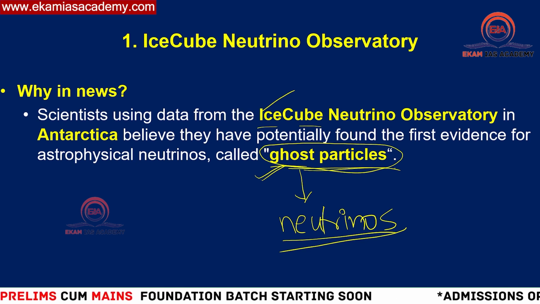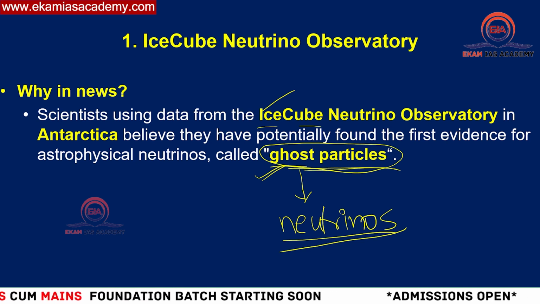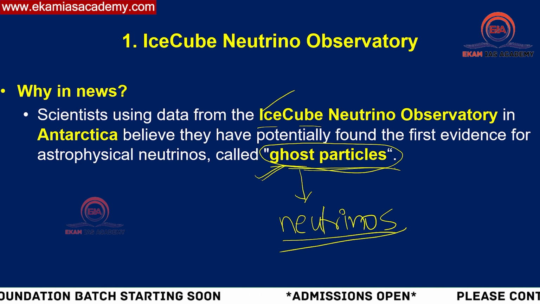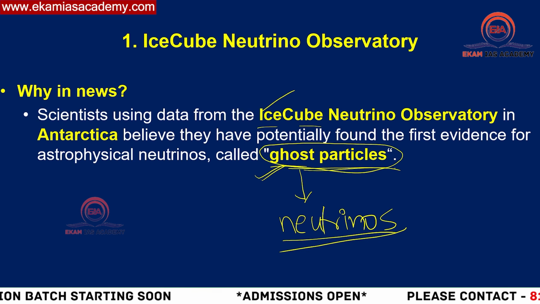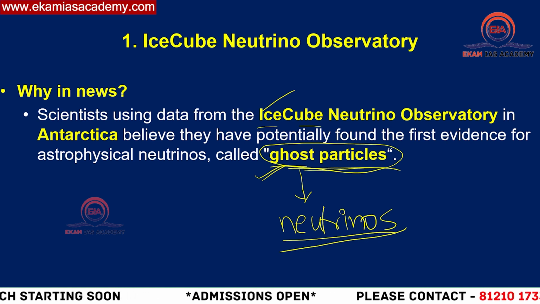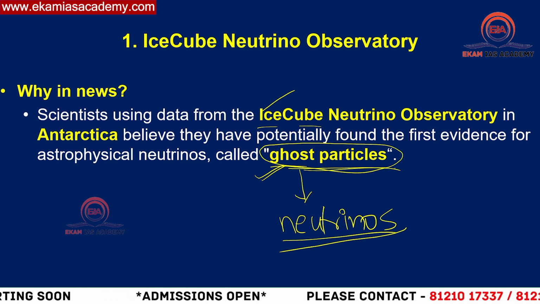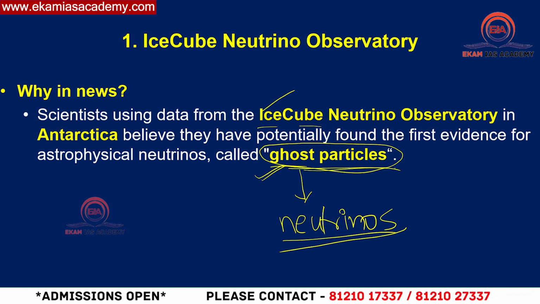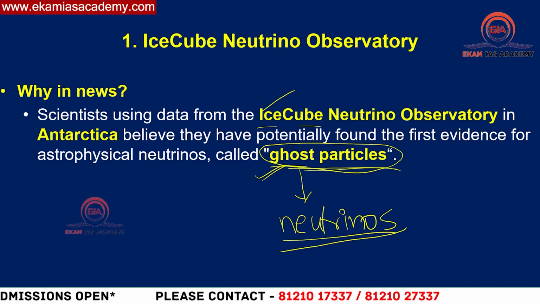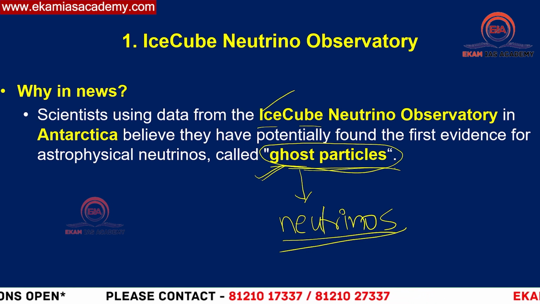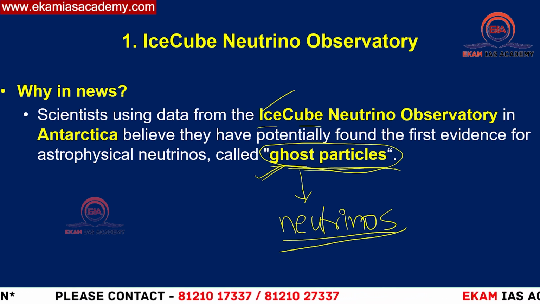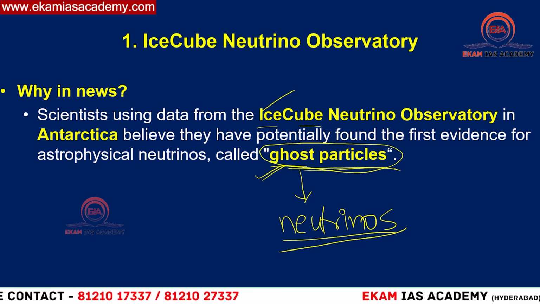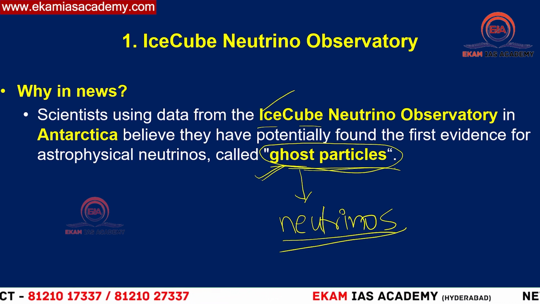Why do we consider them ghost particles? Because of their small size and less weight, almost zero you can say. Because of that, they can easily pass through any body. Even when we are sitting, standing or talking, many neutrinos may pass through our human body and we don't even know. Because of their presence and their fast transmission through the human body, they can easily move from one body to another. For these reasons they are considered ghost particles.